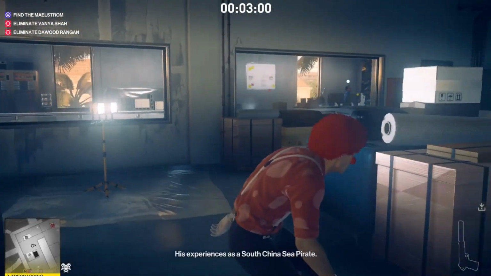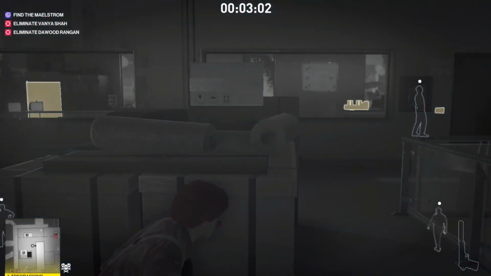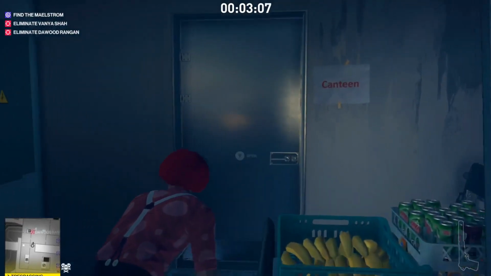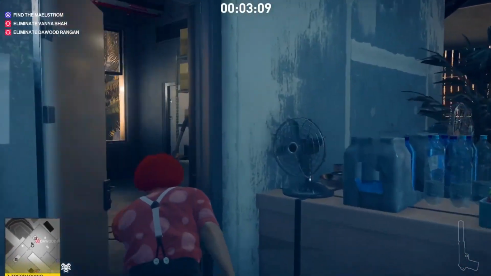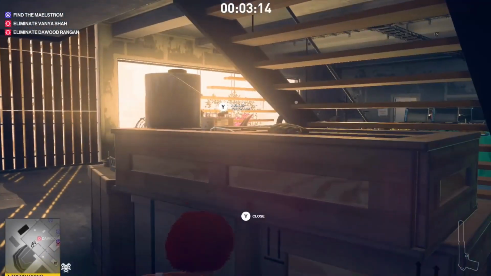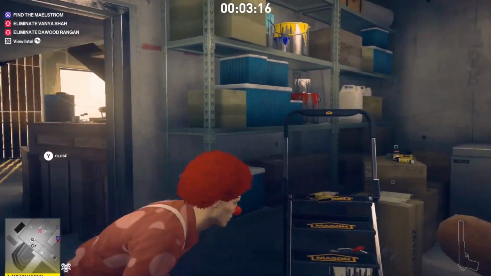This guy, he's in the security room, but there's this other guard which is going up and down the stairs inside the security room, and he can sometimes see you, or he can start investigating something. Just in general, look out on the mini map for the enforcers. That's what I usually do.